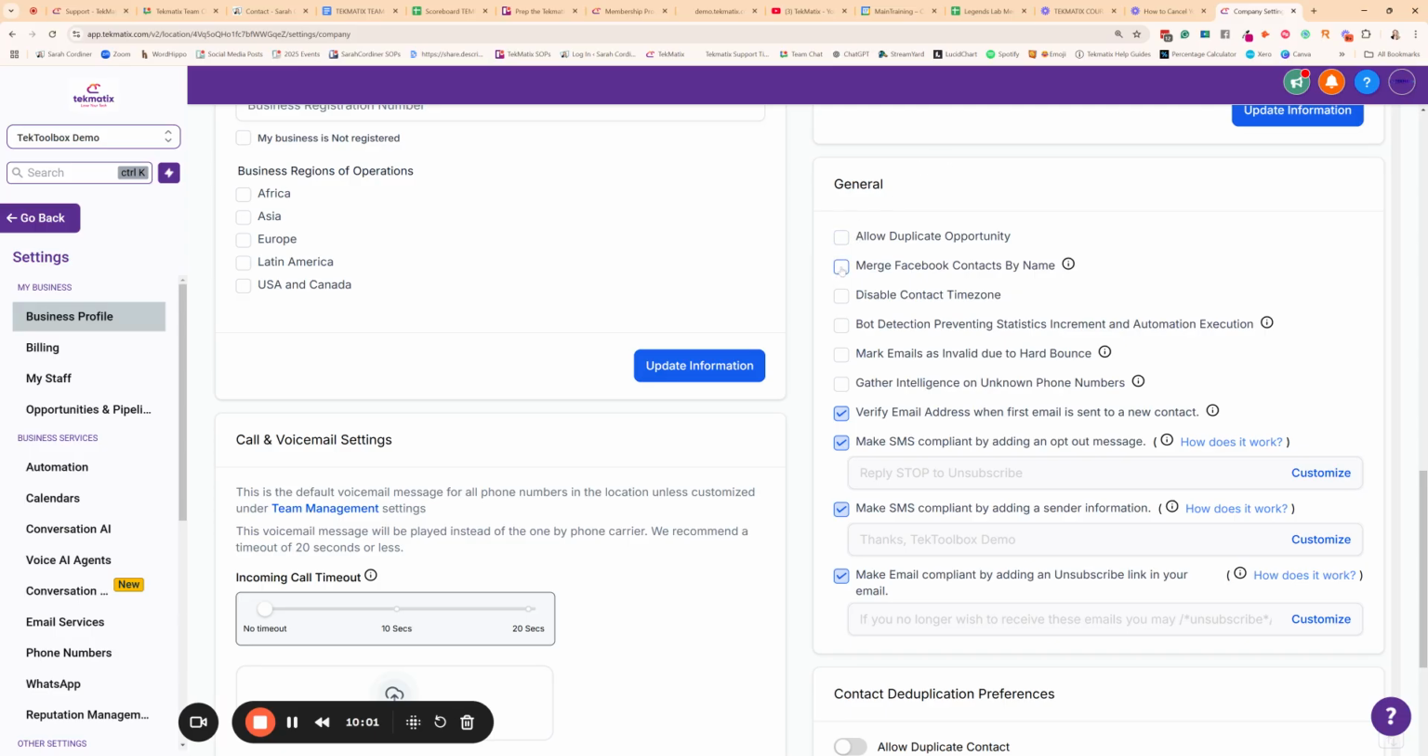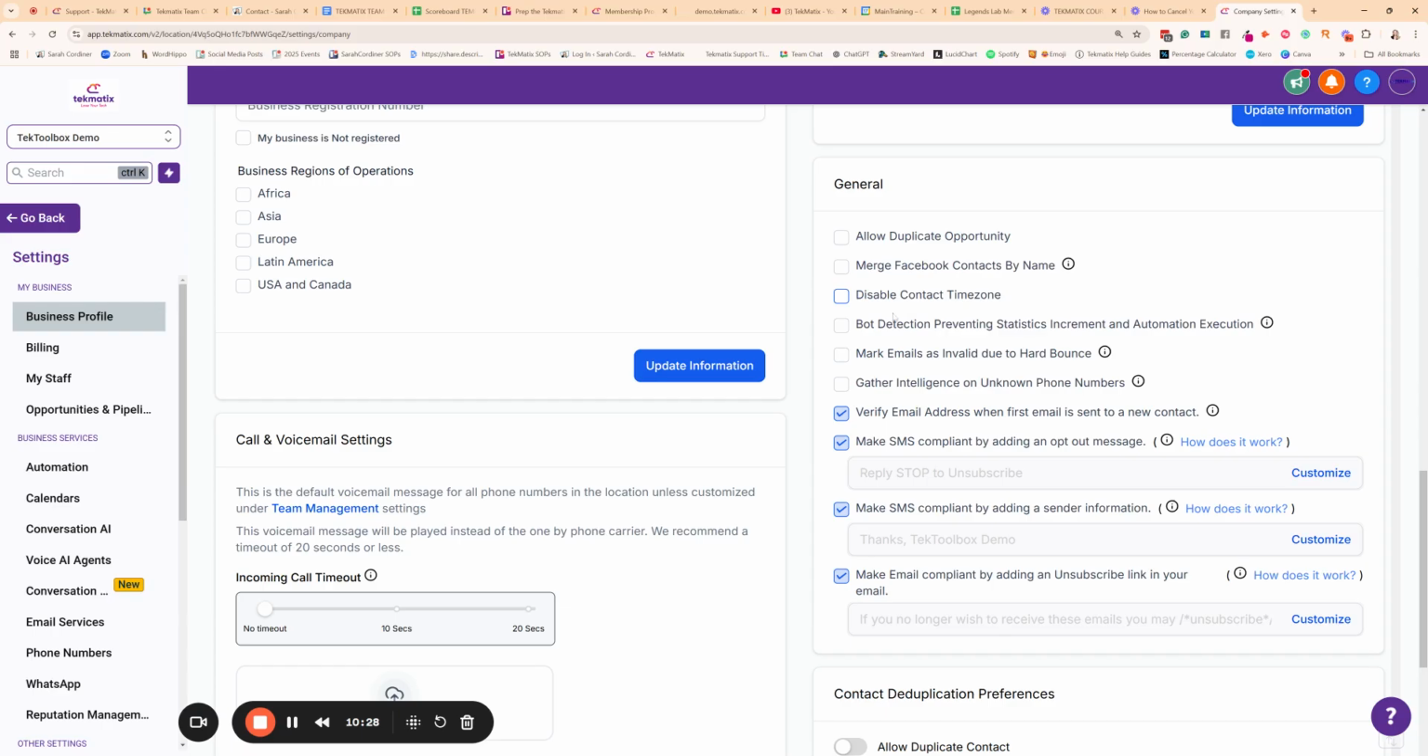Now, do you want to merge contact Facebook contacts by name? This means if you've got two Sarah Cordner friends on Facebook, do you want them to become the same contact in the system? I keep that off because I might have two Jane Jones friends, right, who are actually different people. So I don't want the system to automatically merge my contacts together, just in case it so happens I've got two contacts who are completely separate people who just happen to have the same name.